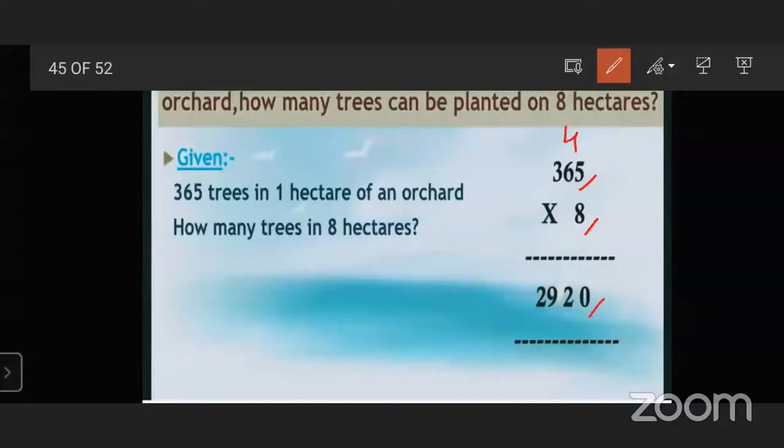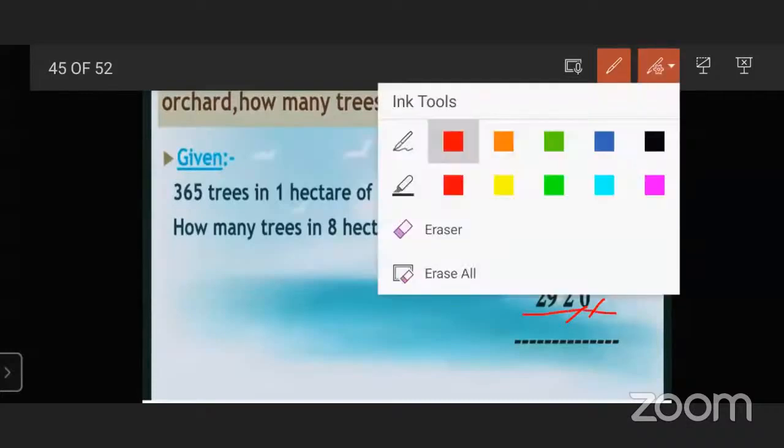Then 8 6s are 48, and 48 plus 4 is 52. So we write 2 here and 5 is carried over. Then 8 3s are 24, and 24 plus 5 is 29. So we write 29 here.